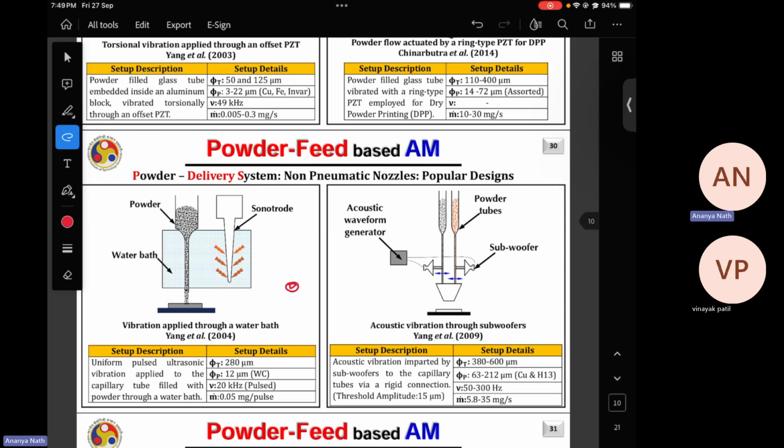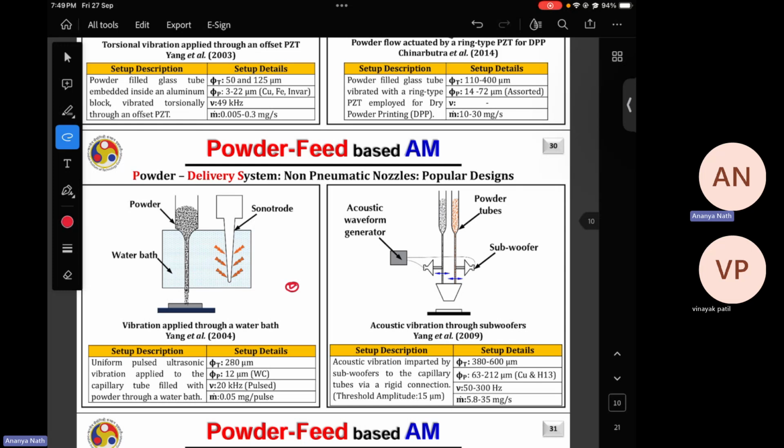You need an external vibration for the powder particles to come out, which means your nozzle end diameter is certainly more than the highest diameter of the powder, but not so much higher that the powder particles will automatically come out. This is one point to be noted from this.